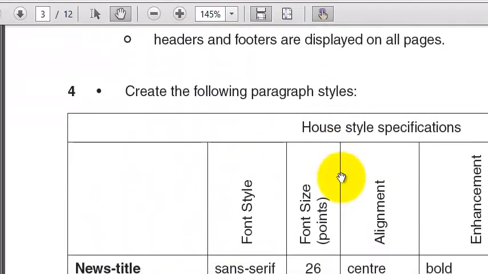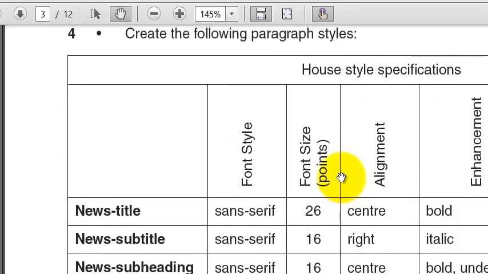Okay, now create the following paragraph styles. Why do we create this? Is to ensure consistency. When you have a company and you want to give out some materials from your company, the materials will carry your logo, the kind of font you are using, your company color. So that's why we are creating in-house specification style sheet, just like CSS in dealing with website authoring, which ensures consistency of your elements or your tags all over your website. So the same thing is applicable here for all the documents going out from this particular company.